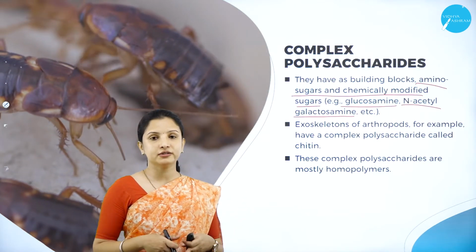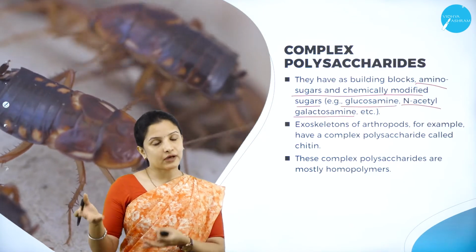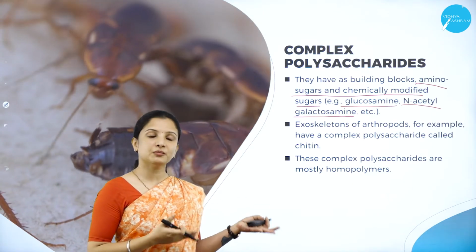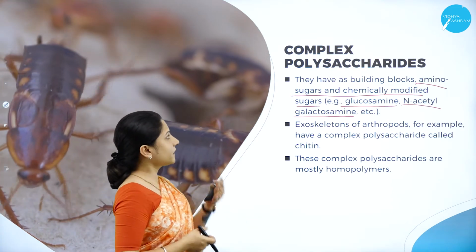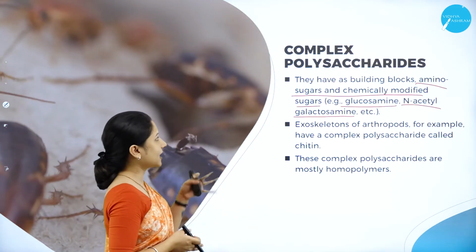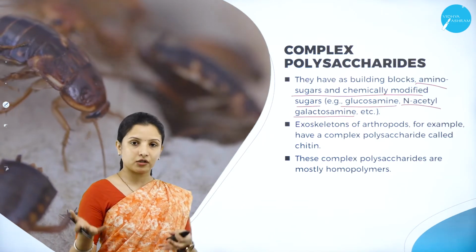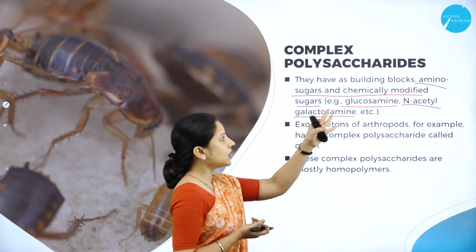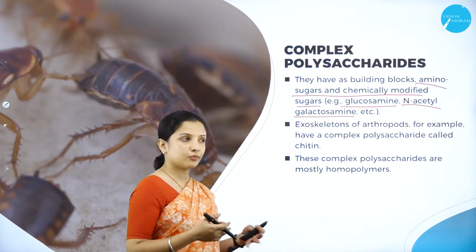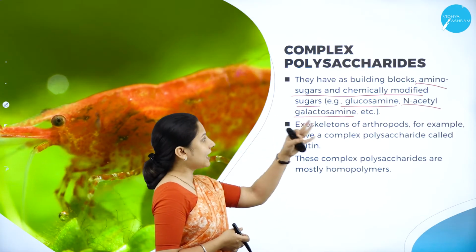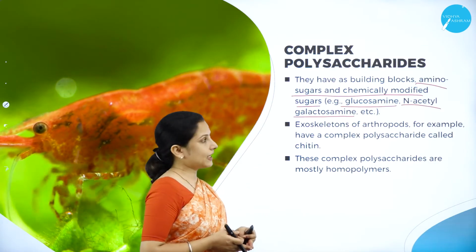Cellulose, for example, was made up of chains of one particular sugar unit, glucose. But complex polysaccharides are made up of chains of different units, amino sugars and chemically modified sugars such as glucosamine and N-acetyl galactosamine.